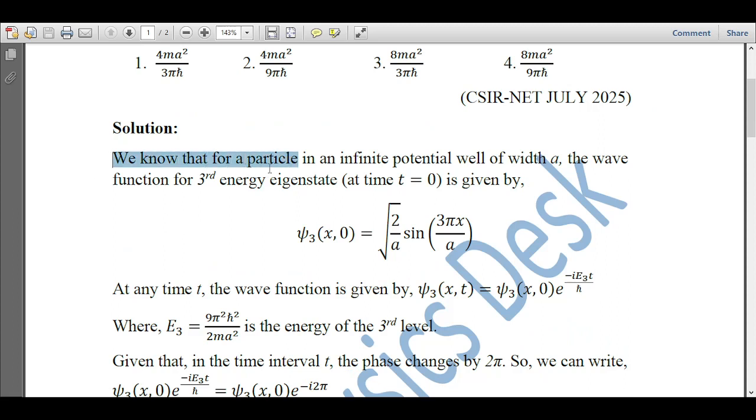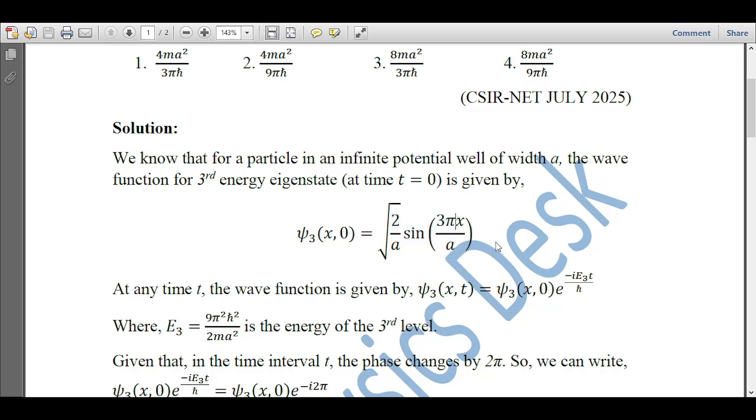We know that for a particle in an infinite potential well of width a, the wave function for the third energy state at time t equal to 0 is given by this. In general, the expression is psi n x0 equal to under root 2 by a sine n pi x by a.